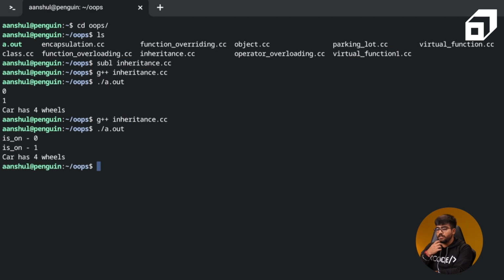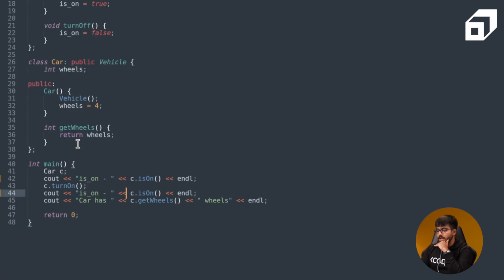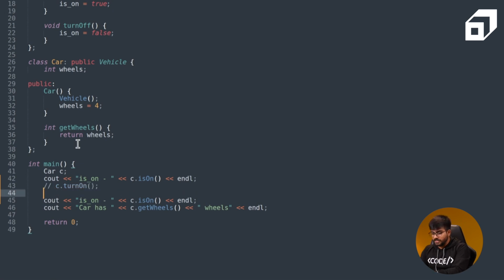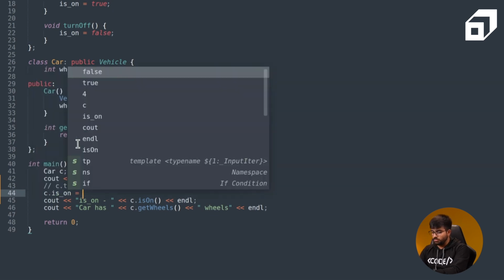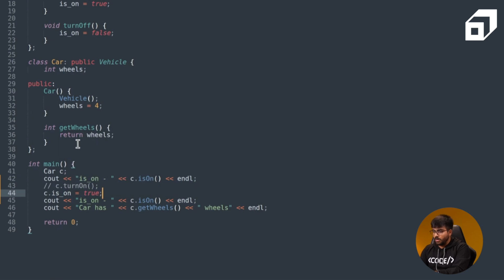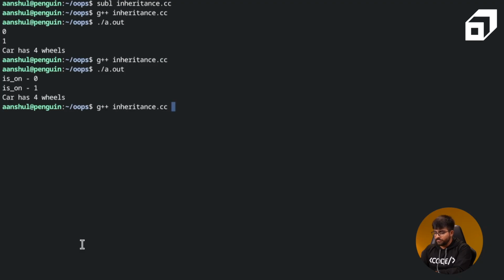If you see, in the first output is_on is false, in the second output is_on is true. And what happened in between them was we used c.turn_on. We could not directly update c.is_on equals true because it is a private entity. We can just comment this statement and try it out: c.is_on is equal to true. Now the compiler should throw me an error, and it does.